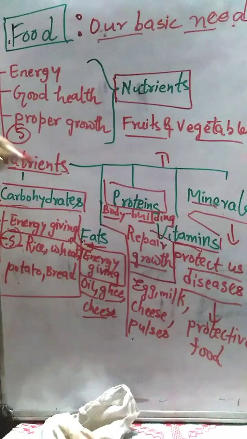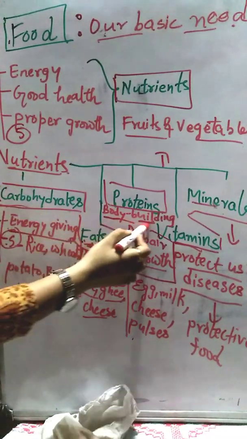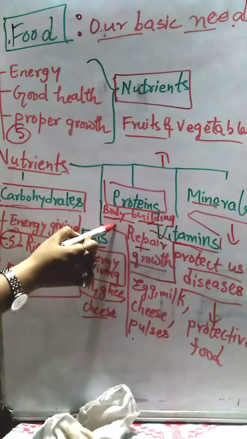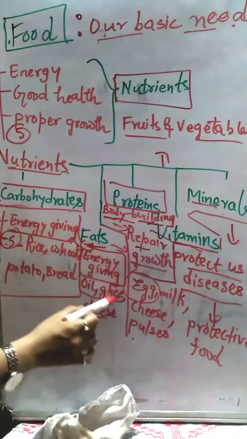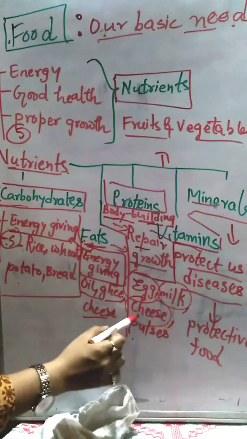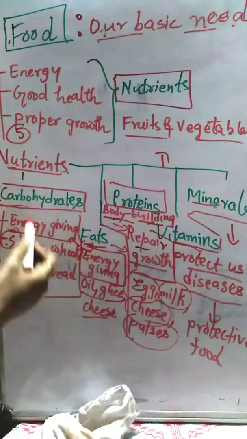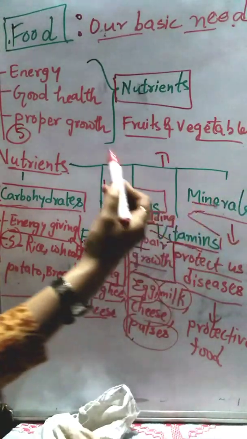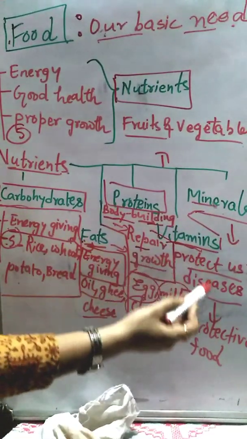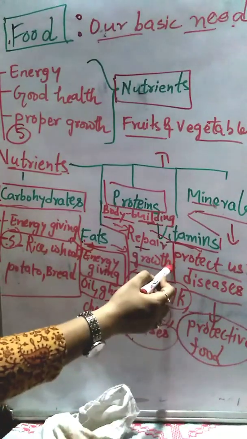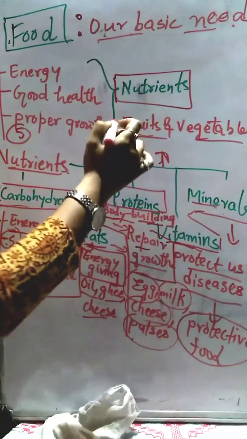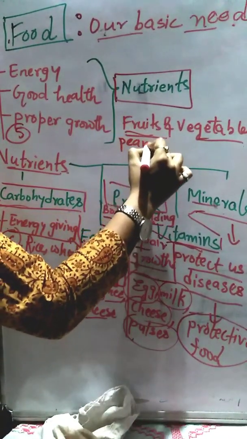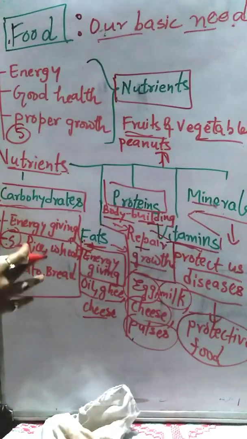Then next we have talked about the proteins. Proteins are known as bodybuilding foods. So this helps us in the repair of our body and growth of our body. So sources of proteins are egg, milk, cheese and pulses. Then what next? We have talked about vitamins and minerals. So vitamins and minerals are known as protective food because they protect us from diseases, and we have talked about the sources. So just remember fruits and vegetables, and you can also add peanuts. So these are the sources of vitamins and minerals.